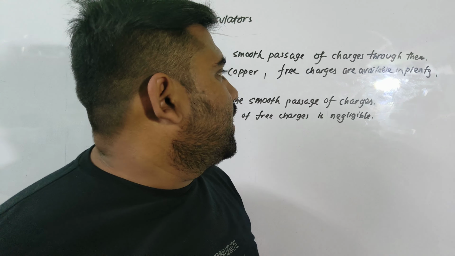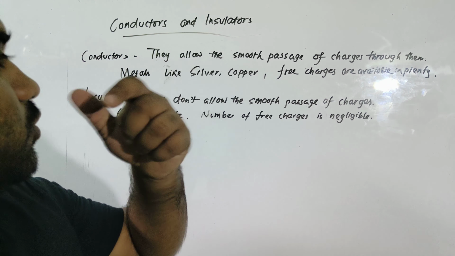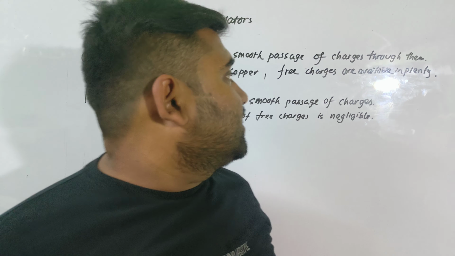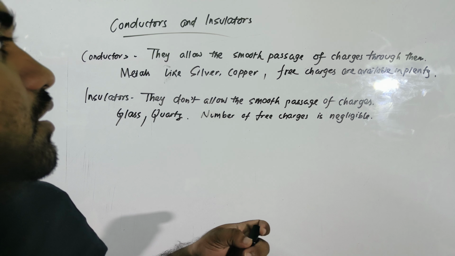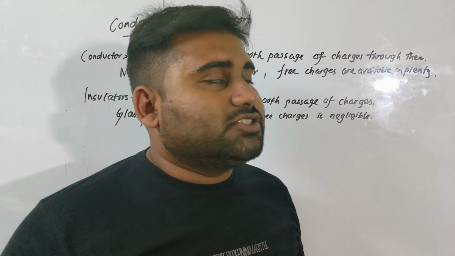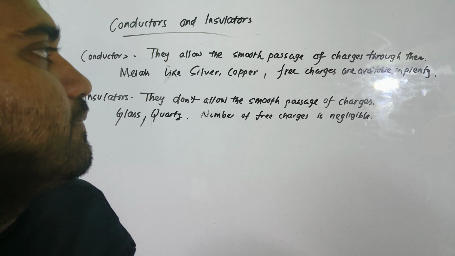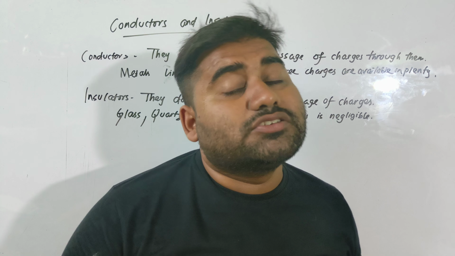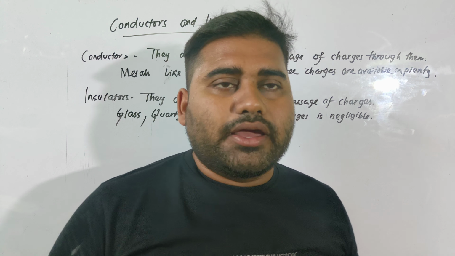Some more points I would like to add. If it has so many free charges, why does it not allow current to flow even if there is no electric field? Because the motion of these electrons is very random.